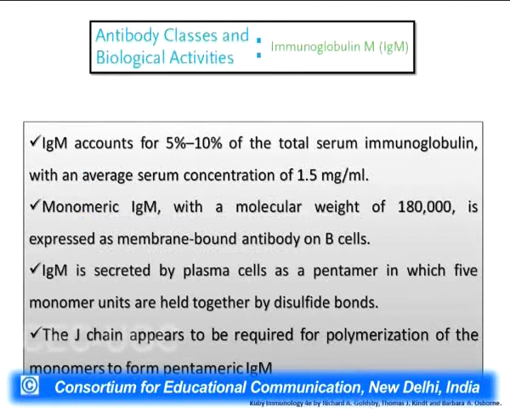Now we come to the next antibody class, which is called immunoglobulin M. Immunoglobulin M constitutes about 5 to 10% of the total serum concentration, and the monomeric IgM weighs about 180,000 molecular weight, and it is generally expressed on the surface of B cells. So they are membrane-bound antibodies present on the surface of B cells, while as soon as they are secreted into the plasma, they get into a pentameric structure. So the monomeric IgM forms a pentameric structure with the help of a J polypeptide chain.